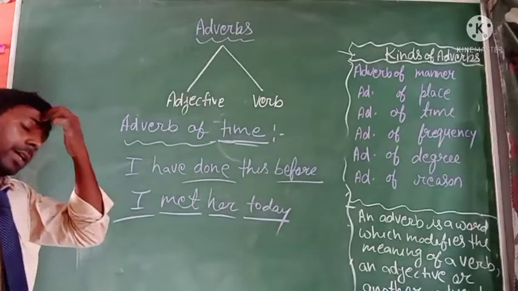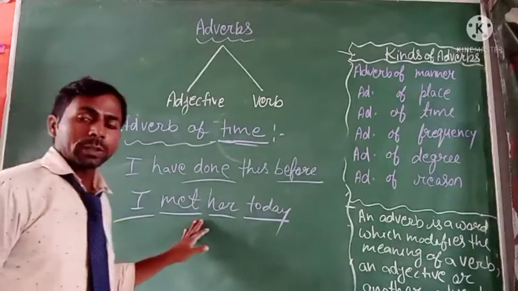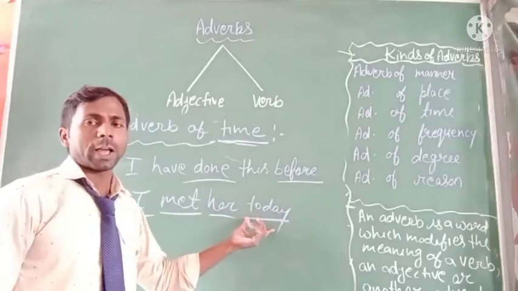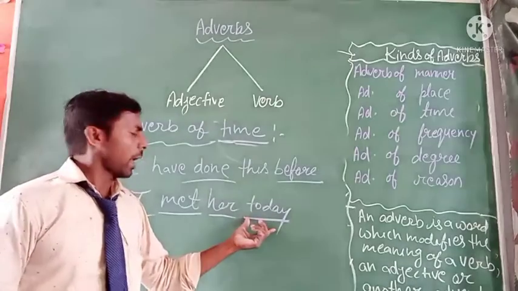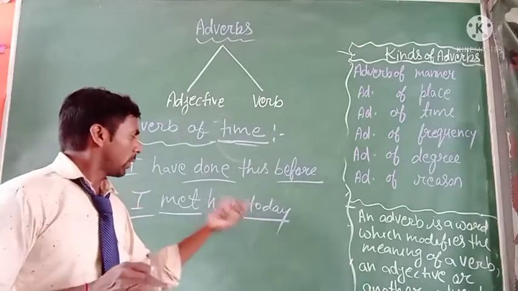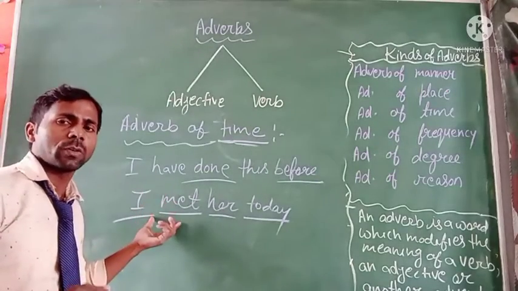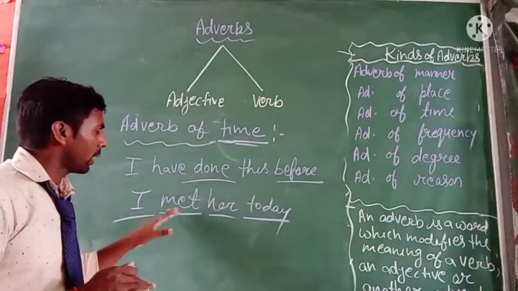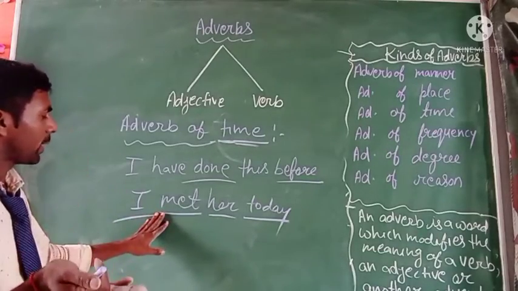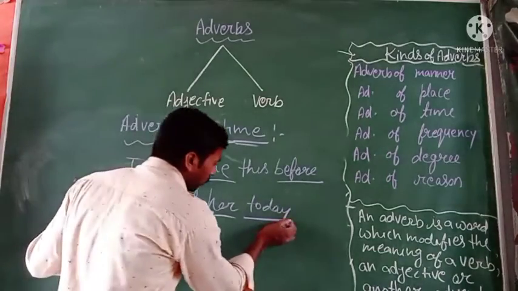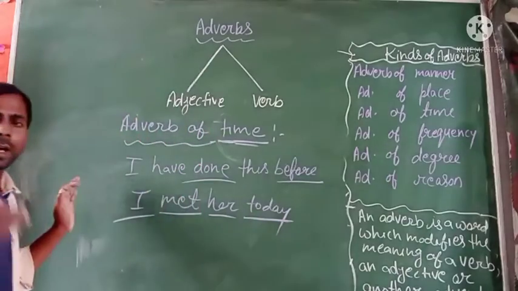Okay, today is different from the others. So this word today expresses a time, and it expresses when the action was completed. So here today will be the adverb word.